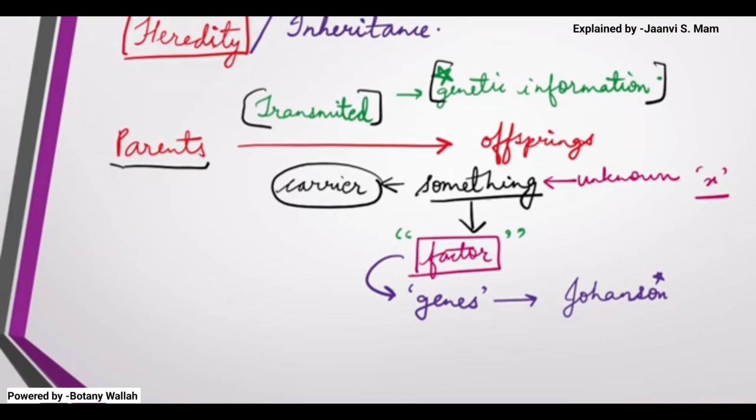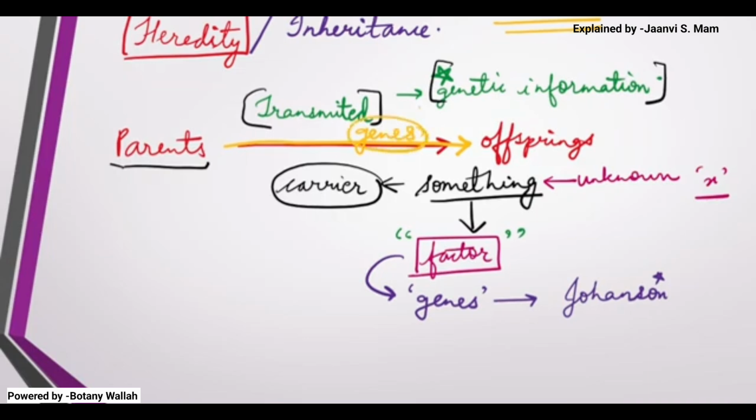Now what is inheritance? The word inheritance means to receive something. Since the information is carried over from the parents to the offspring, it is carried by the genes.